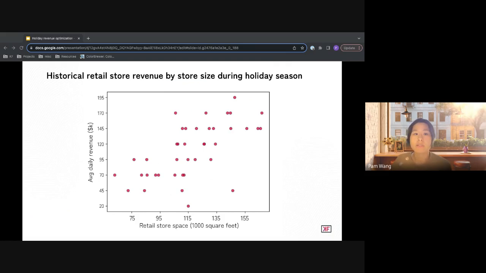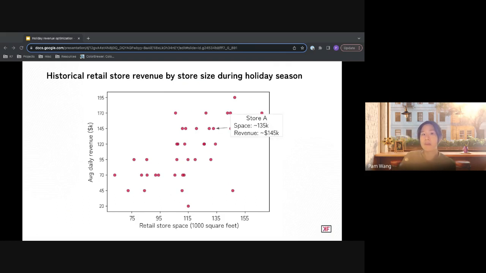The x-axis represents retail store space, ranging from around 75,000 square feet to over 155,000 square feet. The y-axis is the average daily revenue, ranging from $20,000 to $200,000. This data offers us insights into the relationship between store size and holiday season revenue.